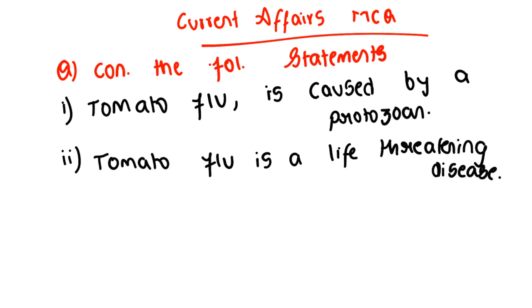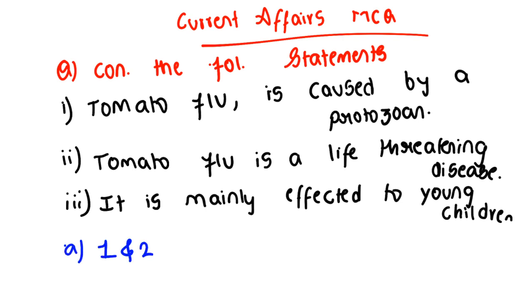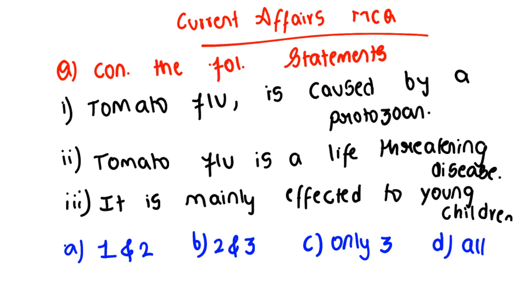Clear? Life-threatening disease. And third one, it mainly affects young children. Clear? So choose: A, 1 and 2; B, 2 and 3; C, only 3; and D, all the above.